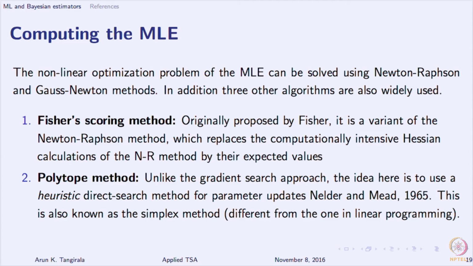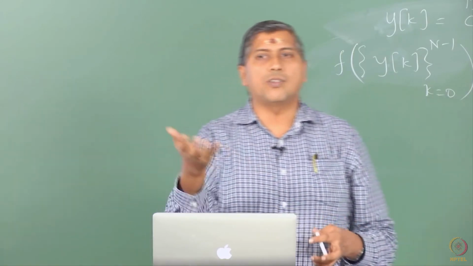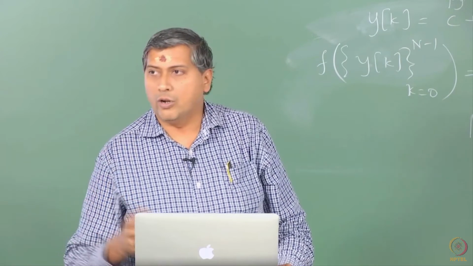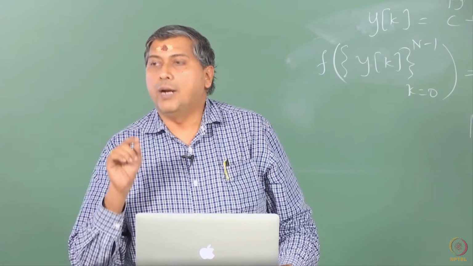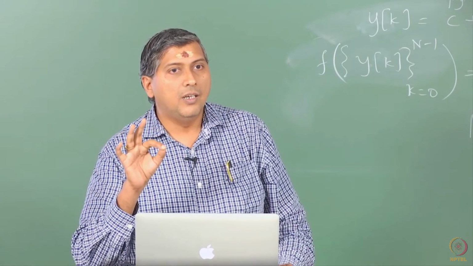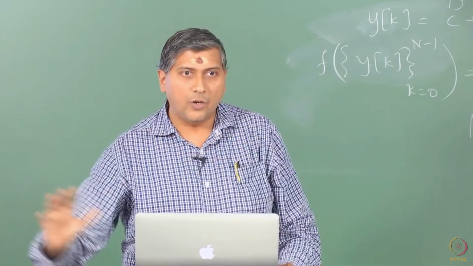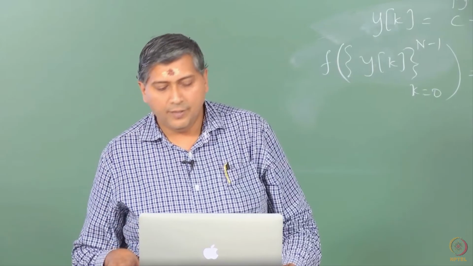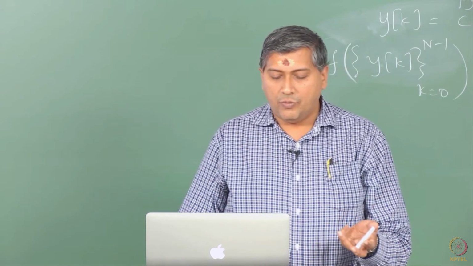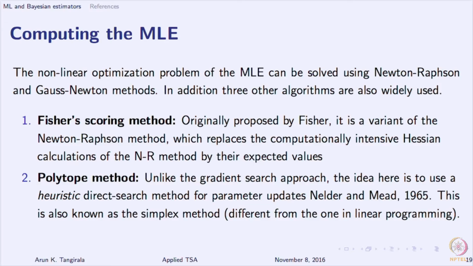However, there are certain specialized algorithms. So, you can use your standard Newton-Raphson method, Gauss-Newton method and so on to solve the non-linear optimization problem. But it turns out that there are some specialized algorithms that are written for MLE because of the nature of the likelihood function and the kind of problems that you expect to see. At least 3 of these: one is the Fisher scoring method developed by Fisher. It is a variant of the Newton-Raphson method.